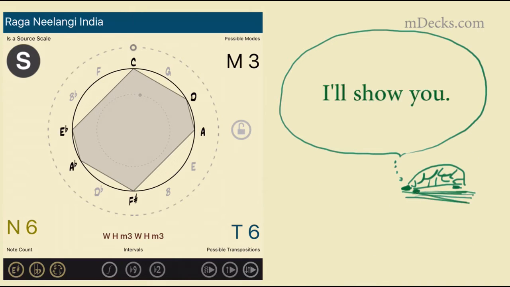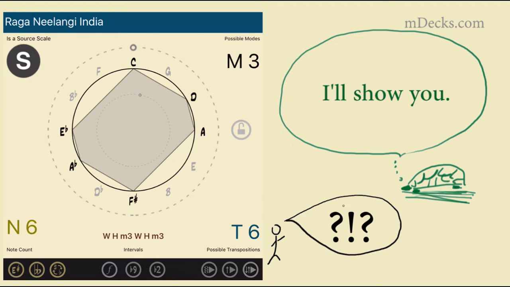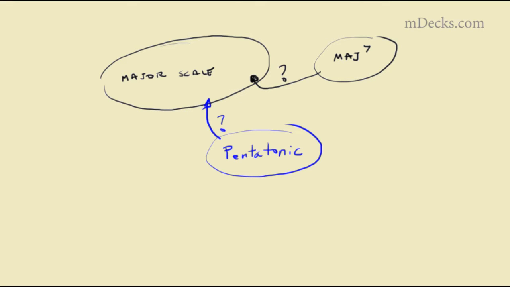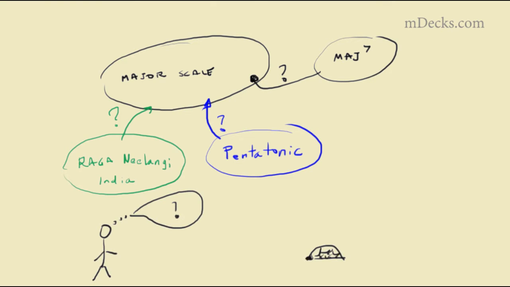Of course it is. I'll show you how we can use a graph over the circle of fifths concept to find these chords. In fact, I'll show you how to find any substructure of any structure using the circle. For example, how many major seventh chords are there in the major scale and where are they? Or how many pentatonic scales are there in the major scale and where are they? Or how many Raga Nilangi Indian are there in the major scale and where? These are now simple questions.